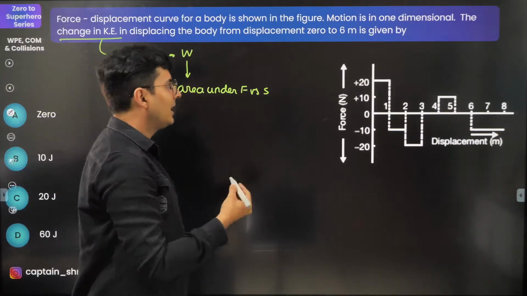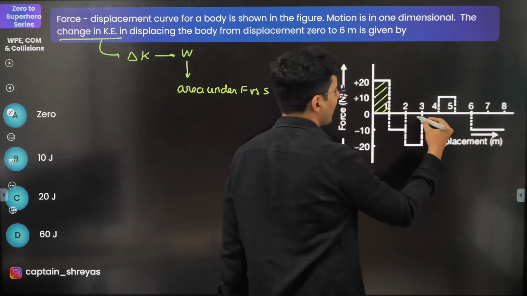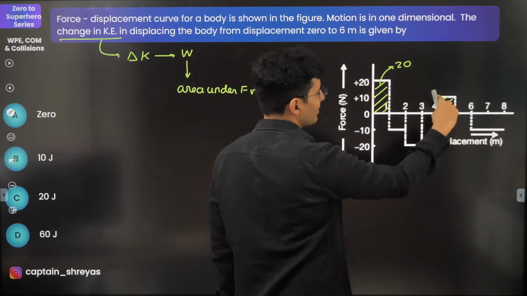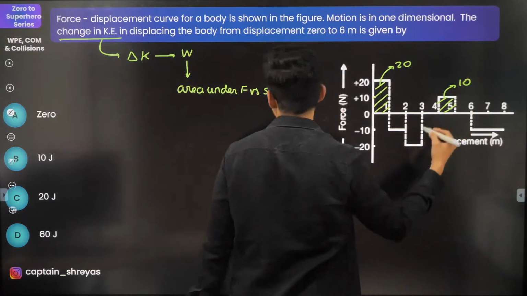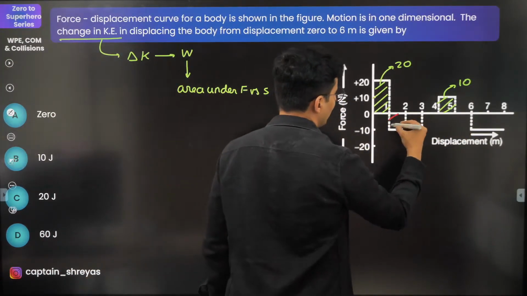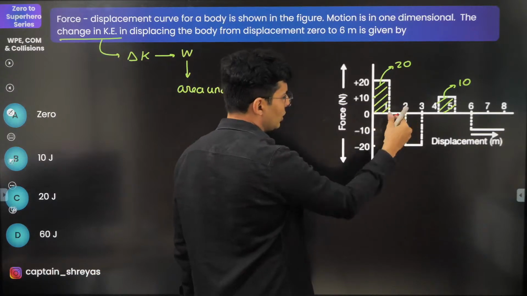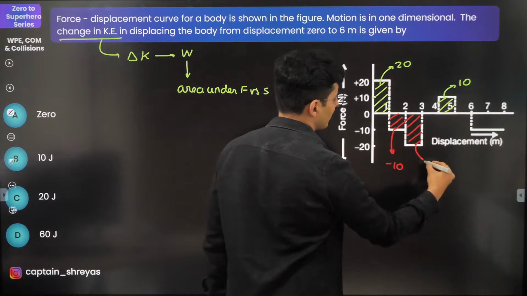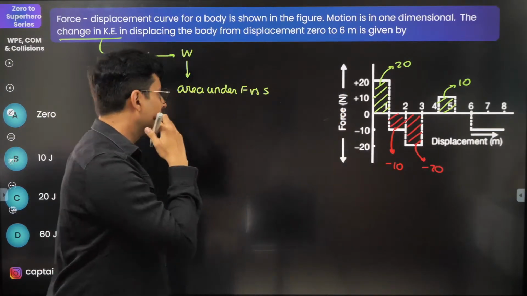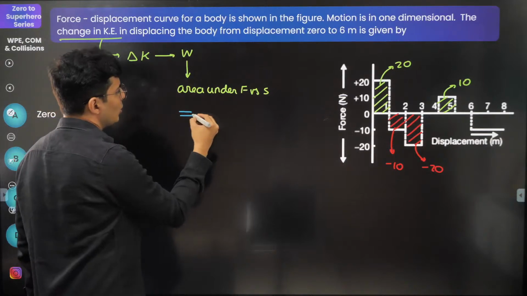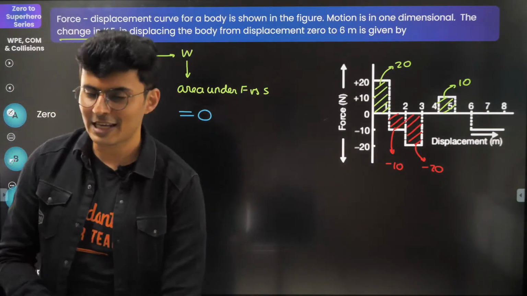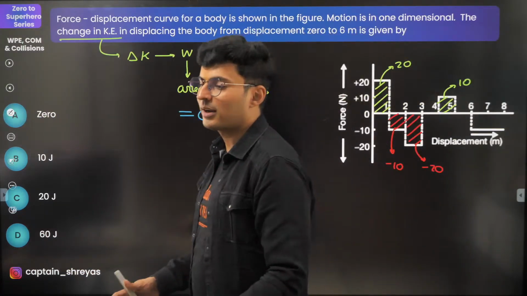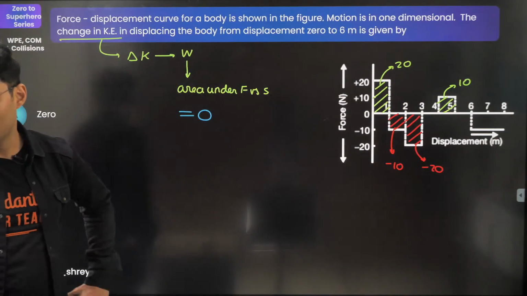And what do we know? Whatever areas are on the top are going to be positive, like this one is 1 into 20, which is just 20. This is 1 into 10, which is just going to be 10. And whatever is below is going to be negative, like this one: minus 10 into 1, it's minus 10. This one over here, it's 1 into minus 20, so it's again going to be minus 20. So the total area is going to be 0, because equal and opposite. And the answer is 0. As simple as that. Work kinetic energy theorem, area under the curve, and there it is.